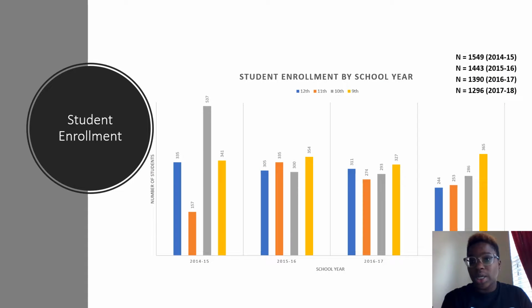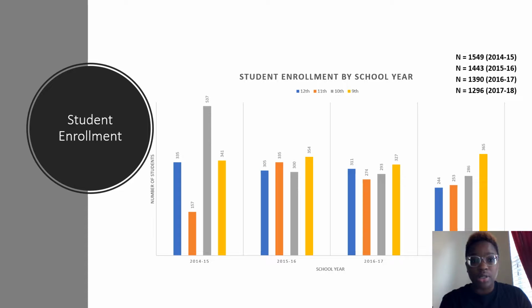This is the student enrollment. In the school year of 2014 and 15, there were 1,549 students, and it decreased from there. In 2017 and 18, there were 1,296. This displays each grade level.